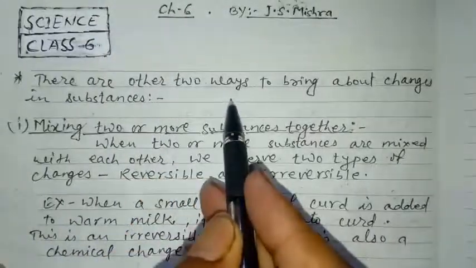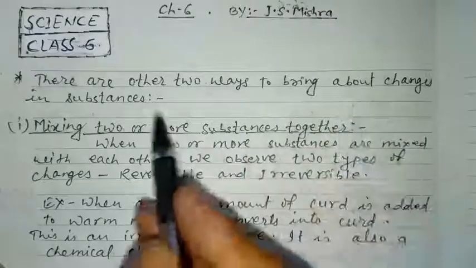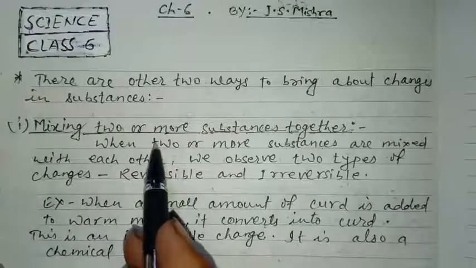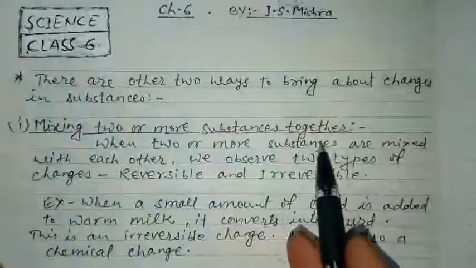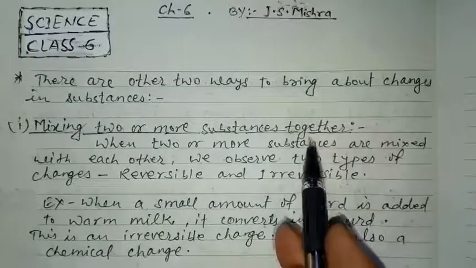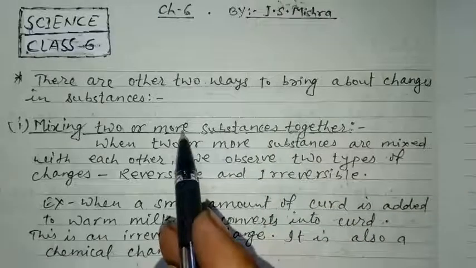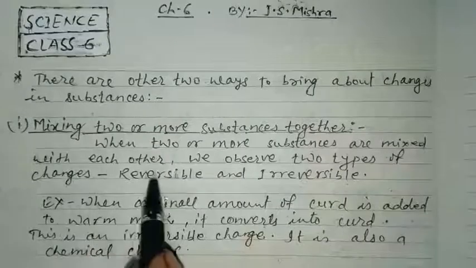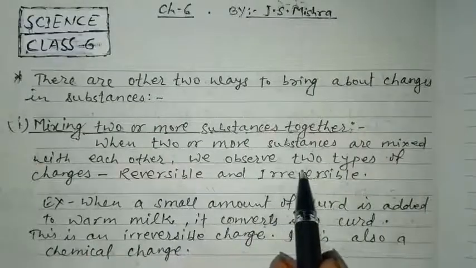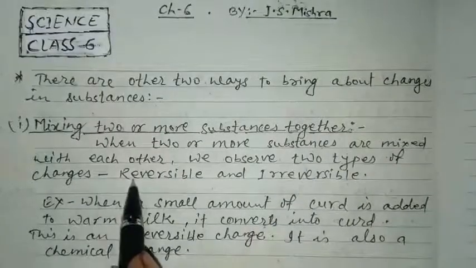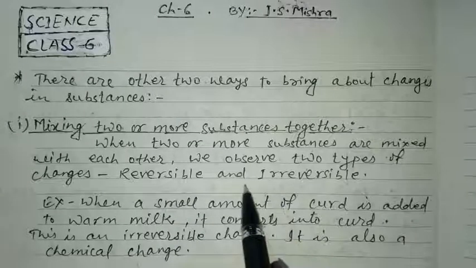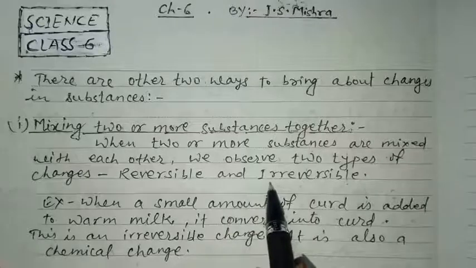There are two other ways to bring about changes in substances. First, mixing two or more substances together. Now we can describe these ways. When two or more substances are mixed with each other, we observe two types of changes. First, reversible, and the next is irreversible. We have learnt about reversible and irreversible very well.